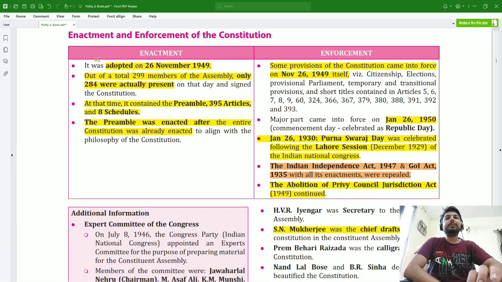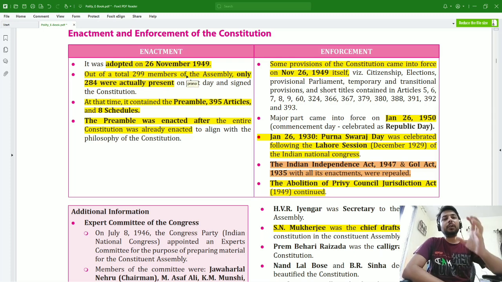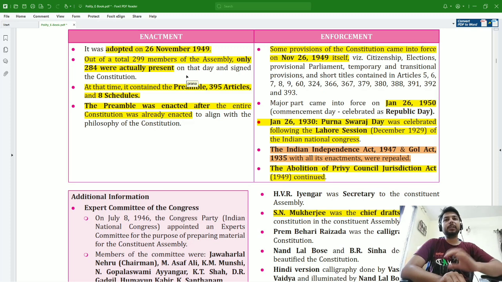Then we will see the enactment and the enforcement of the Constitution. It was enacted and adopted on 26th November 1949. Out of 299 members, only 284 were actually present because the Muslim League boycotted it. So the total strength came to 299 members, and out of these, only 284 were actually present.